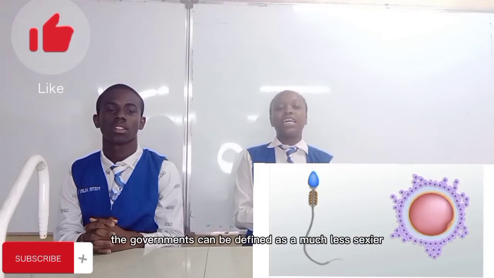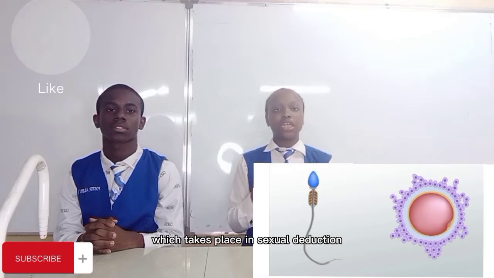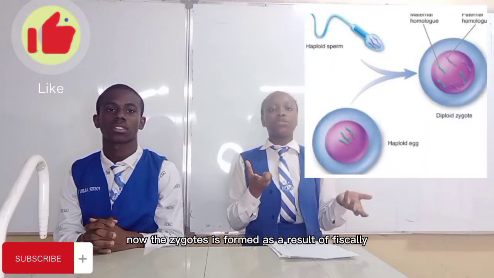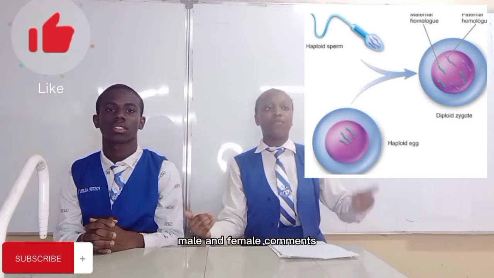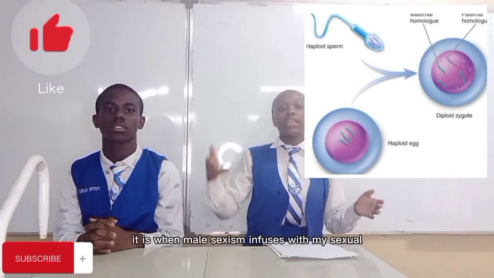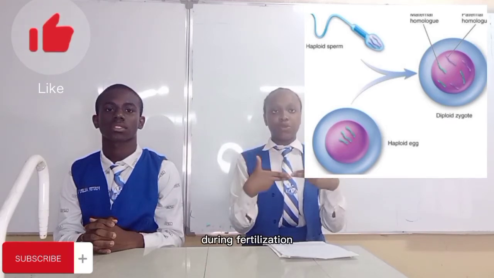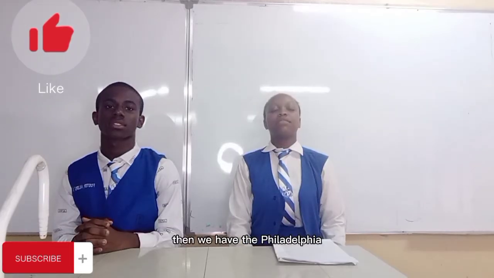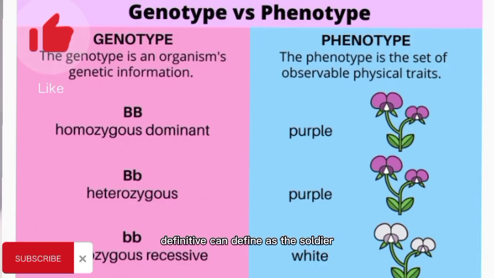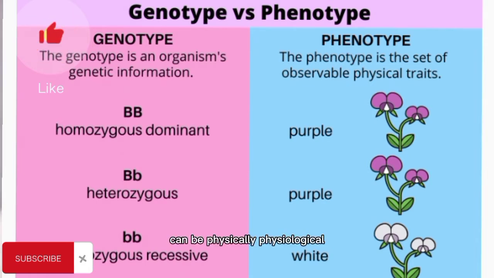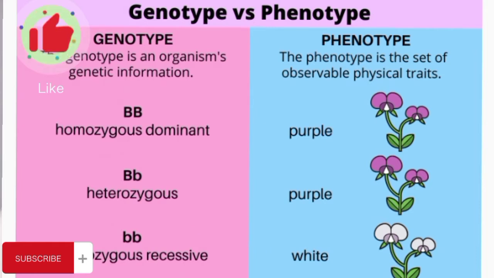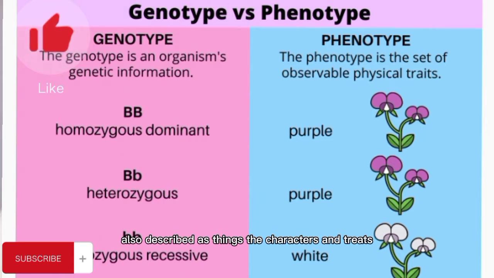What is a gamete? A gamete can be defined as a matured sex cell which takes part in sexual reproduction. Now, a zygote is formed as a result of fusion between male and female gametes. It is when the male sex cell fuses with the female sex cell during fertilization, which takes place in the fallopian tube. Then we have the phenotype. The phenotype can be defined as the sum total of all observable characters or traits in an organism. They can be physical, physiological, or behavioral traits. It can also be defined as the characters and traits that are physically seen.